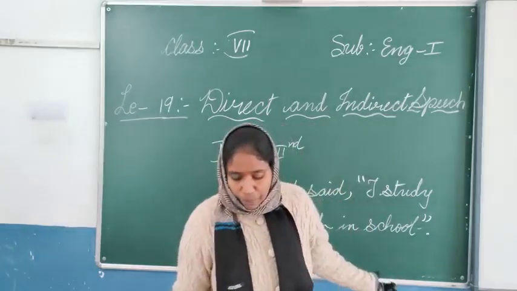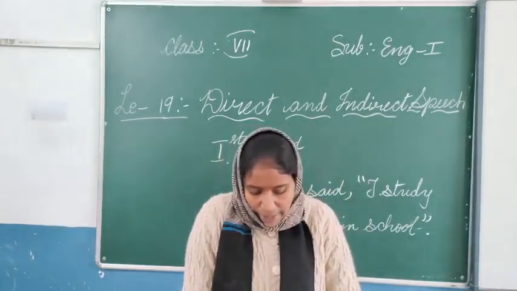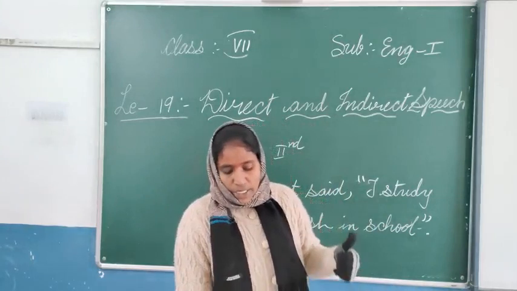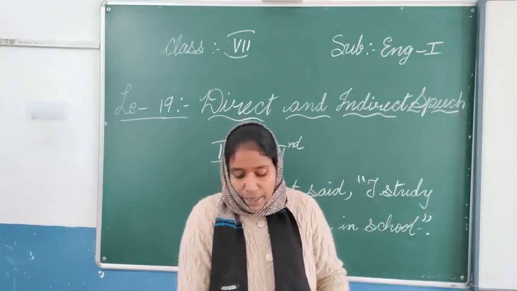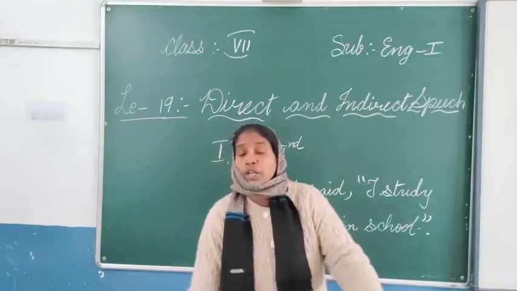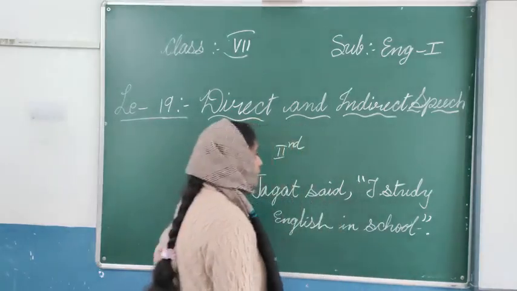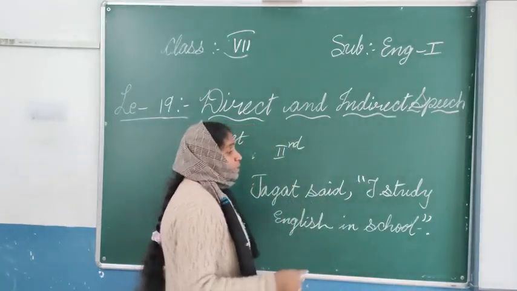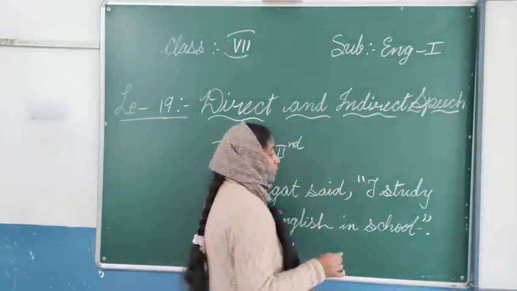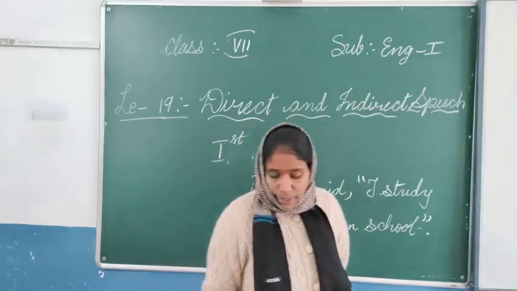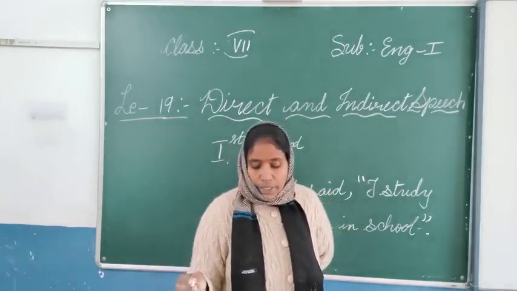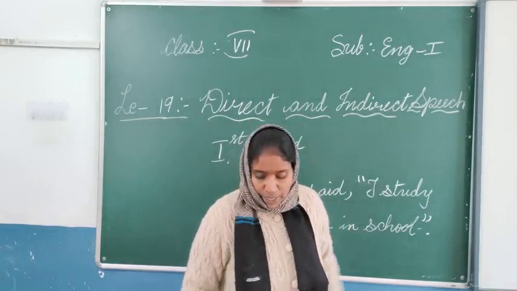The verb that tells us about the quoted speech is known as the introducing or reporting verb.